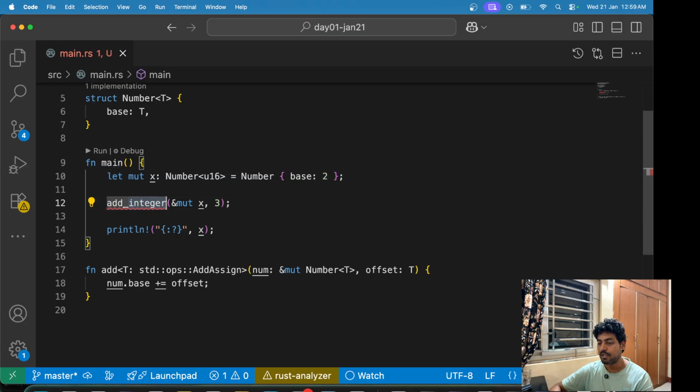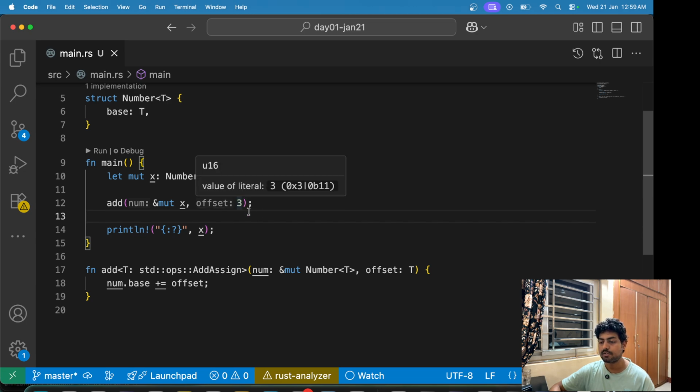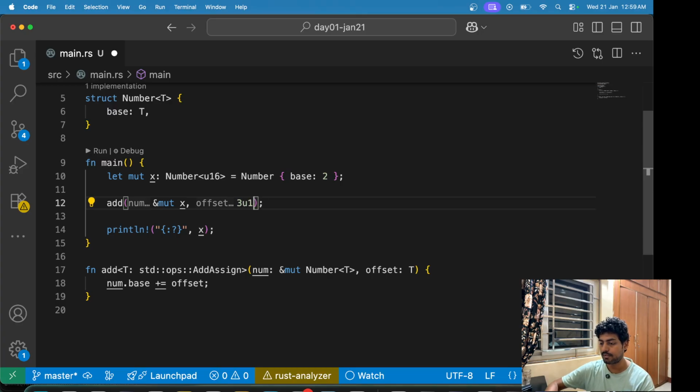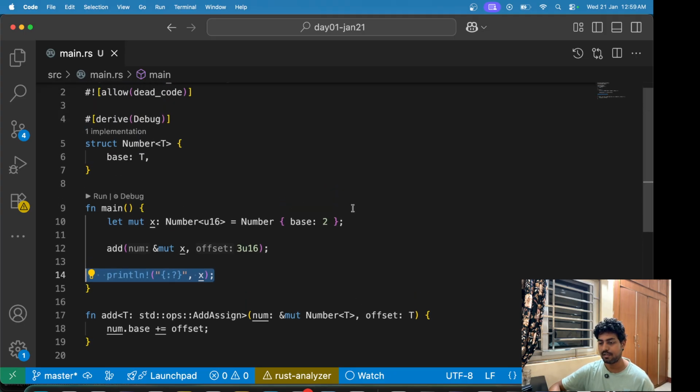Okay. First of all, it's add only. So now this function works. It takes in a number of type u16 and an offset which is of type u16 again. So we can explicitly define it as 3u16. So 3 is of type u16, and println will still work. So this concept is still valid like it was before.